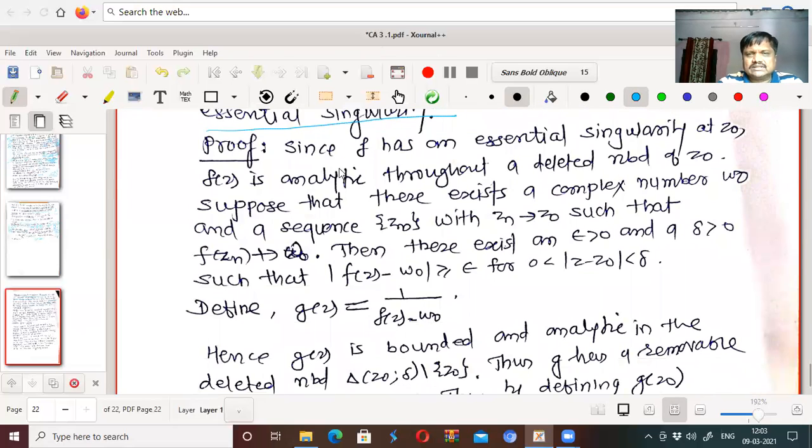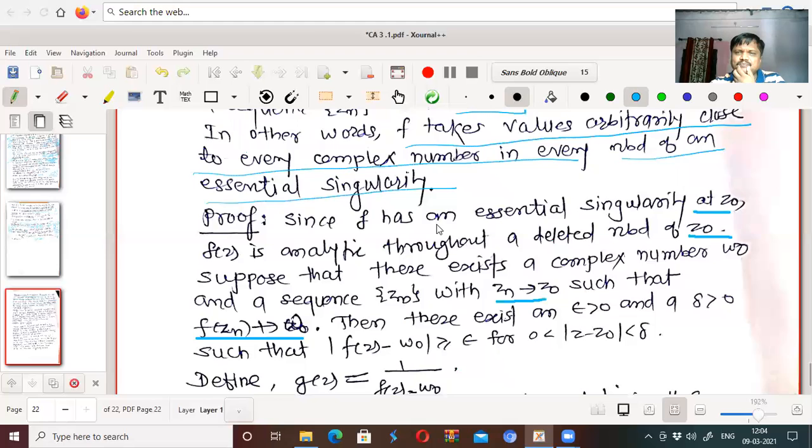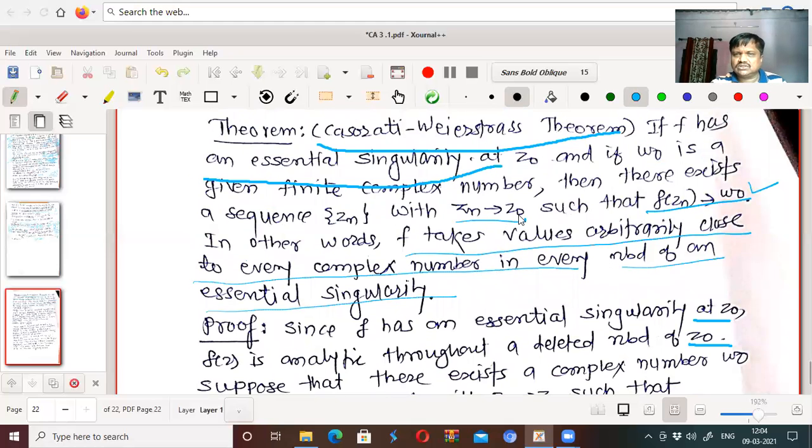Okay, we'll prove it. Since f has an isolated singularity at Z0, f of z is analytic throughout a deleted neighborhood of Z0. Suppose that there exists a complex number W0 and a sequence Zn with Zn tends to Z0 such that f of Zn does not tend to W0. We are applying the method of contradiction here. What we have to show is that as Zn tends to Z0, f of Zn tends to W0.